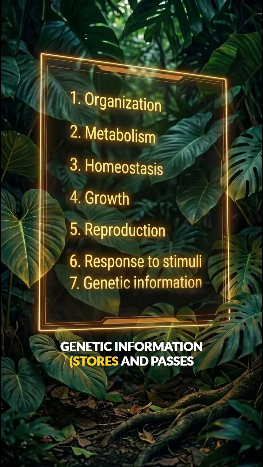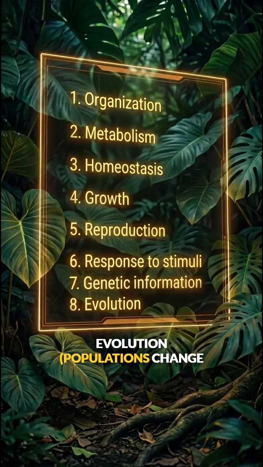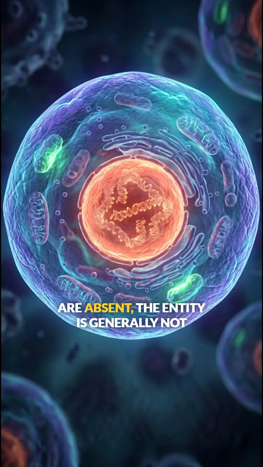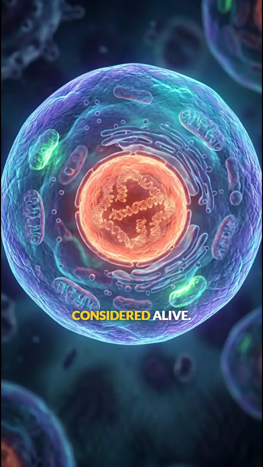Genetic information: stores and passes genetic information to offspring. Evolution: populations change over generations. If one or more of these characteristics are absent, the entity is generally not considered alive.